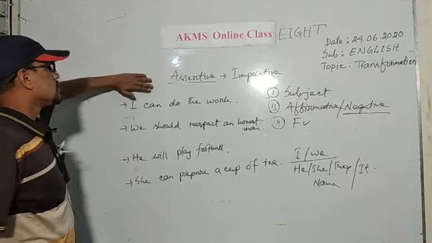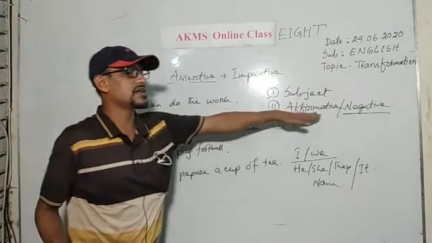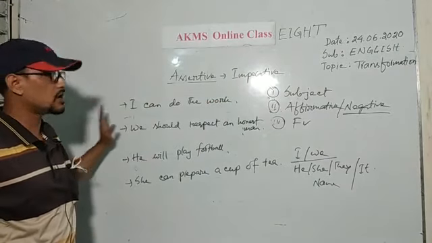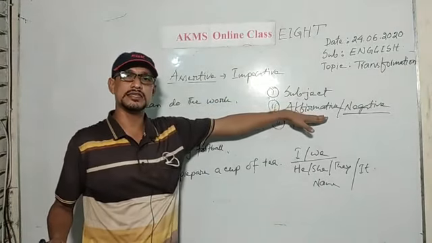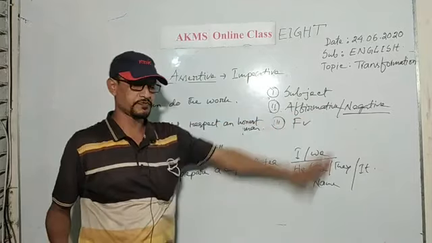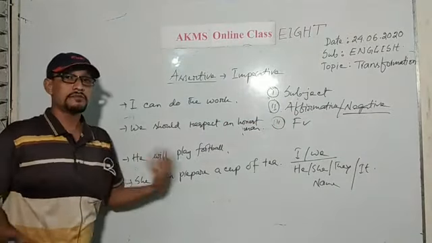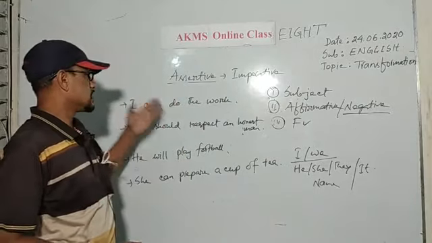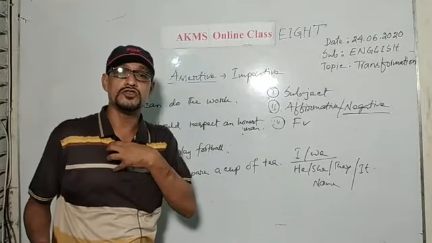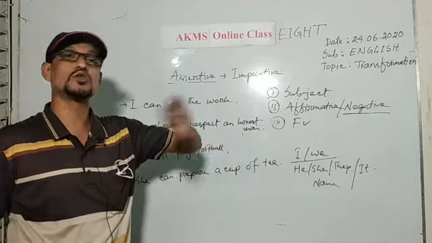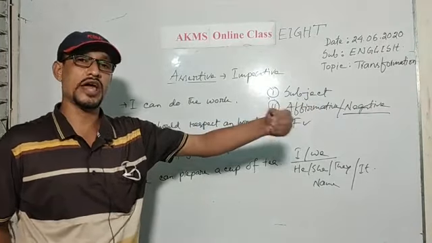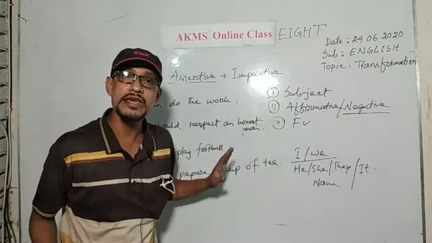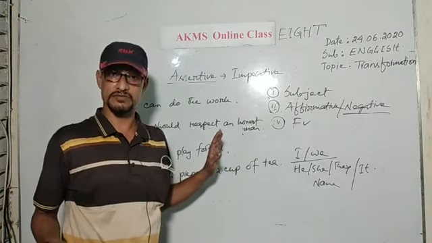Now, the sentence is in affirmative form. The subject is first person and third person, and the sentence is in affirmative mode. Whenever the subject is in second person, then I have the ability to erase, to cut out the subject whenever I am asked to make an imperative sentence.